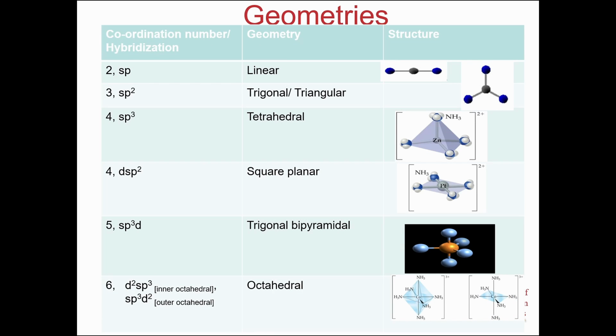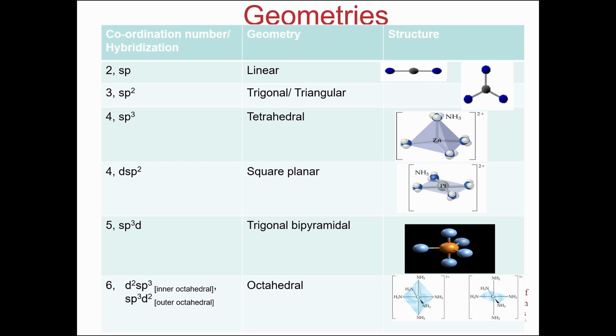This coordination complex can also predict the hybridization and the geometry of the complex. There can be 2 ligands, 3 ligands, more than 6, etc. If it is linear, the hybridization is sp. And if it is triangular, there are 3 ligands present, the hybridization will be sp2.